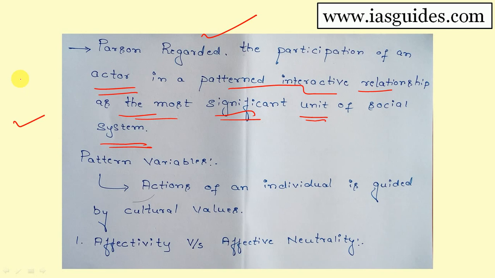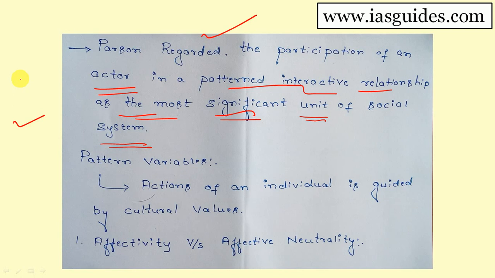This participation, that means patterned interactive participation between individuals in a society, has two principles. The first principle is status, the second principle is role. Role and status are the two principles of patterned interactive relationship in the society according to Talcott Parsons.